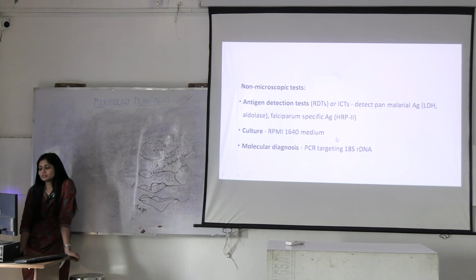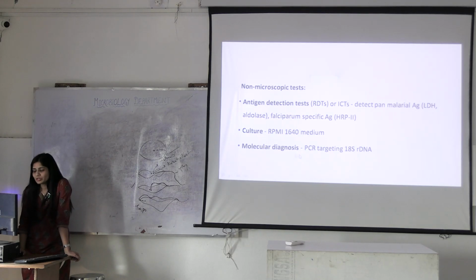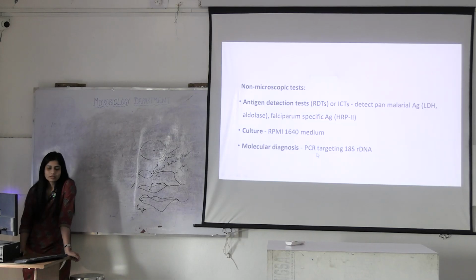Then culture is basically done for antigen derivation. This is Roswell Park Memorial Institute 1640 medium. This is the culture medium that you can use for malaria. Then you can go for molecular diagnosis, PCR.